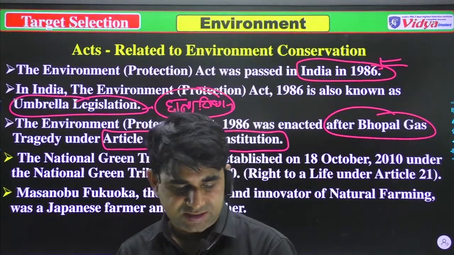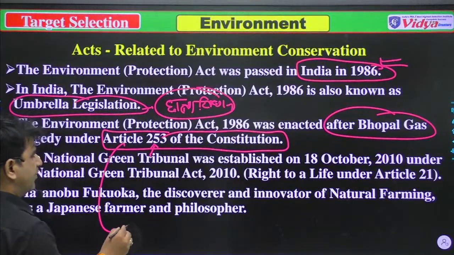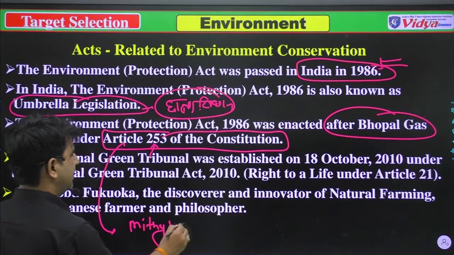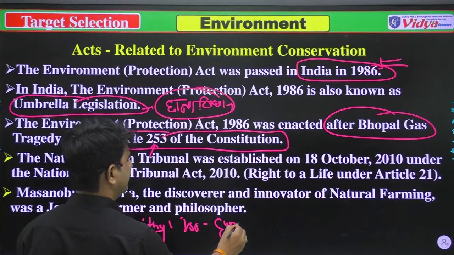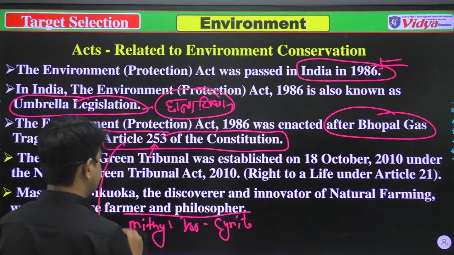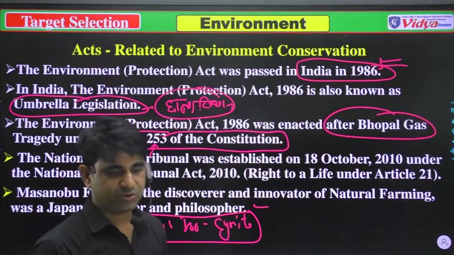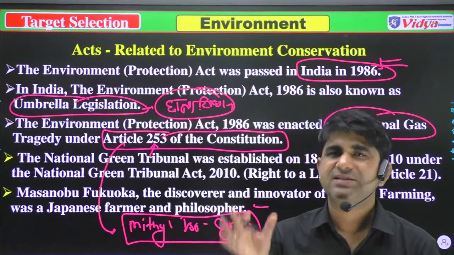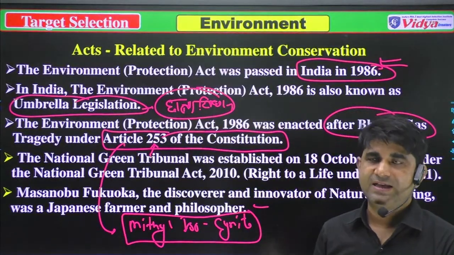In the Bhopal gas tragedy, there was a gas, methyl isocyanate. Methyl isocyanate was released. It was leaked, due to which various casualties happened, and that is what is known as the Bhopal gas tragedy.